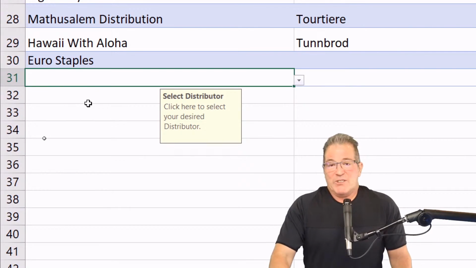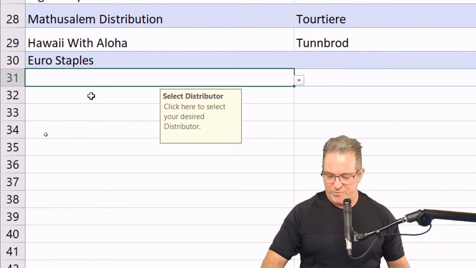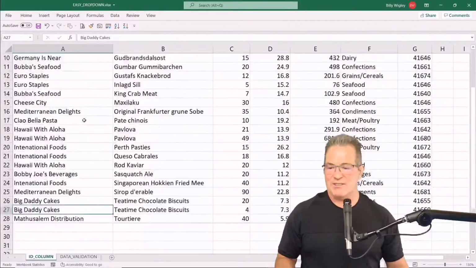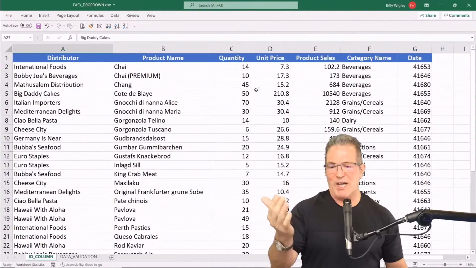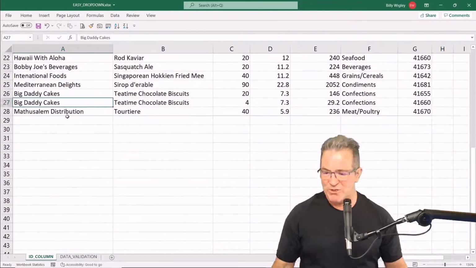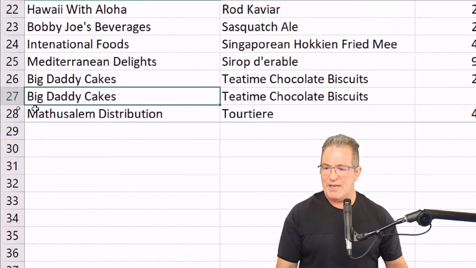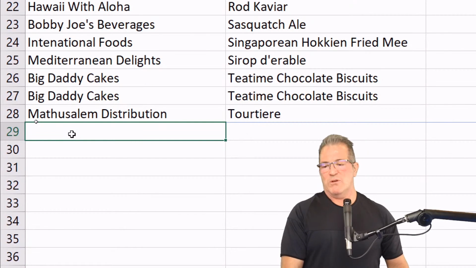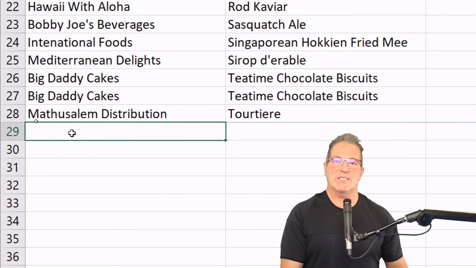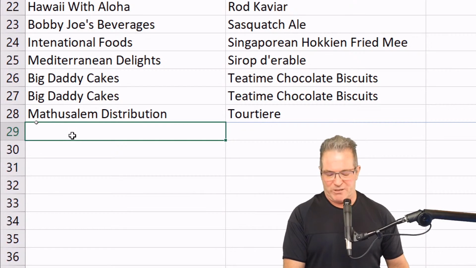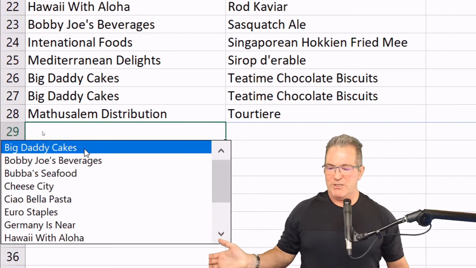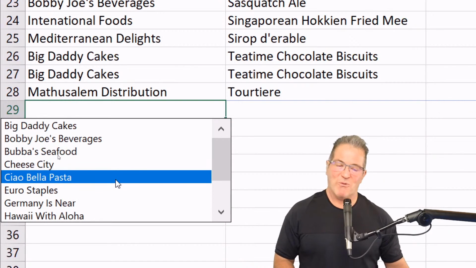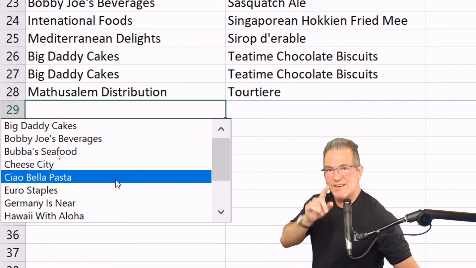Very good. But sometimes we don't need data validation. Sometimes we're just typing away and we got a big list of data just like this. And a lot of the items are repetitive. So we're just down here typing and we got to put in Hawaii with Aloha. Well, wouldn't it be cool if instead of having to type it in and instead of going through the process of creating data validation, we could just have a list like this? Wouldn't that be cool? Well, let me show you exactly how you can do that.